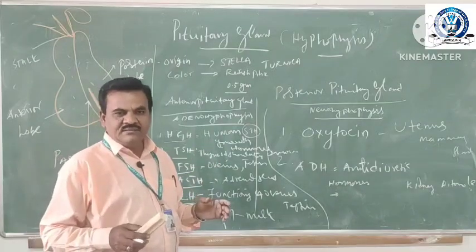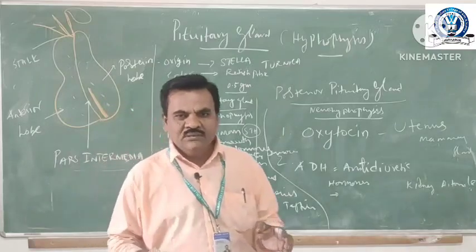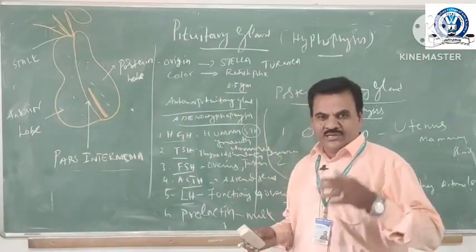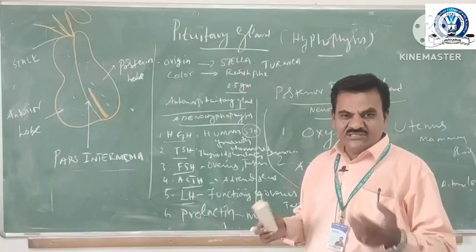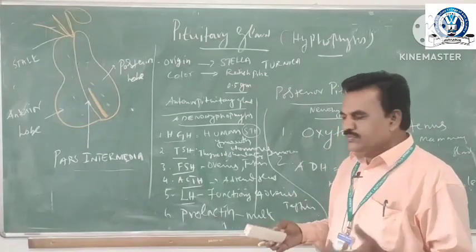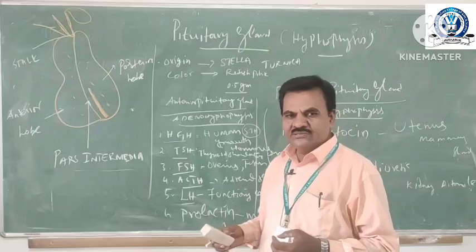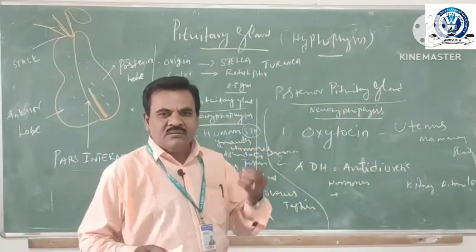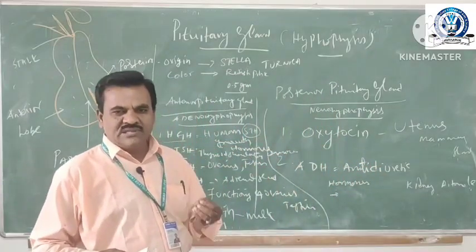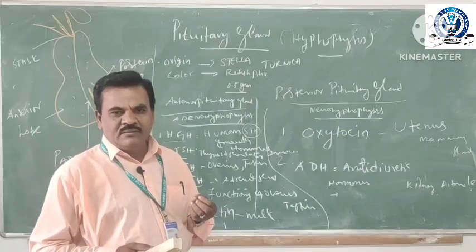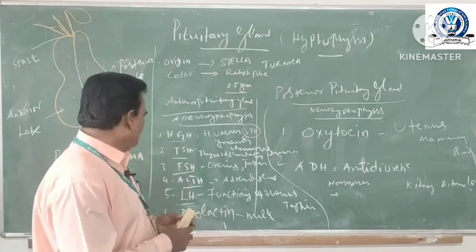So it is necessary for growth from child to adult. Suppose there is insufficiency of HGH, it becomes an obstacle to the person's development.